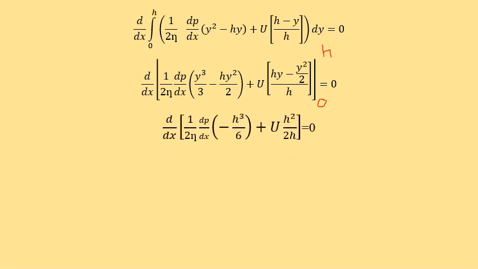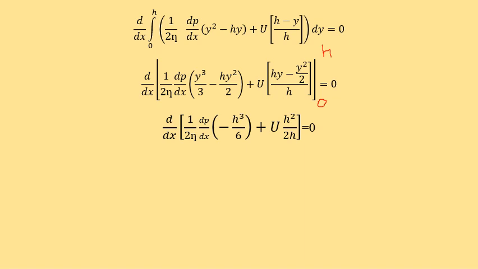When we apply the limits, d by dx of 1 by 2 eta dp by dx of h cube by 3 minus, when I substitute h over here, it will become h cube by 2. H cube by 3 minus h cube by 2 gives us minus h cube by 6, plus u into, if I substitute h, h square minus h square by 2.